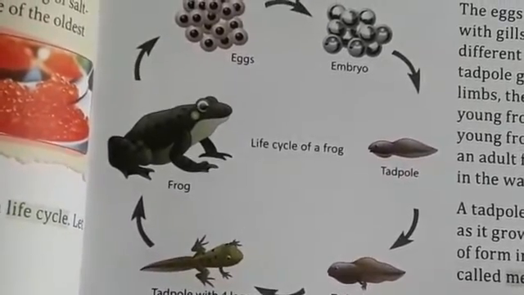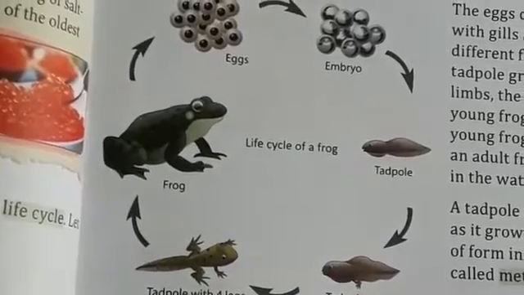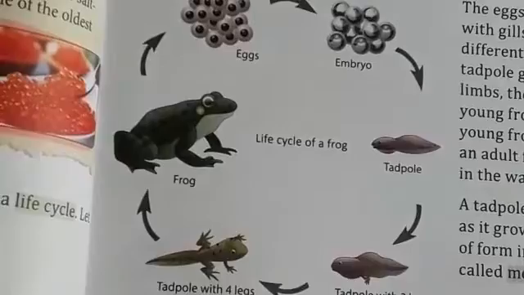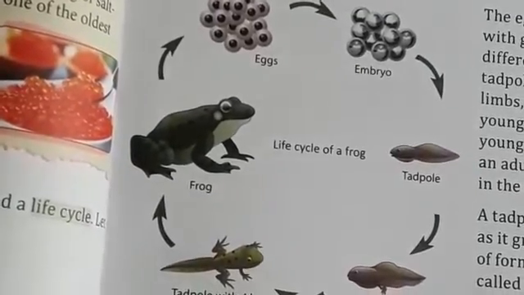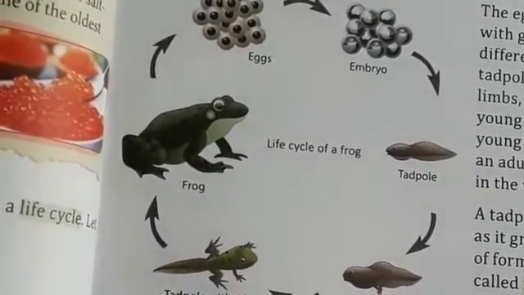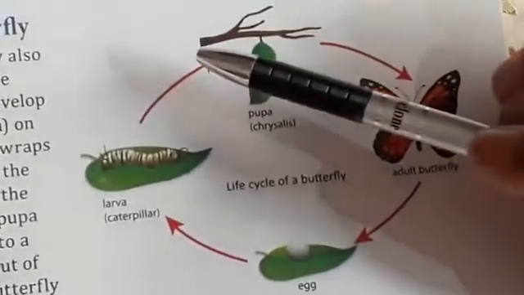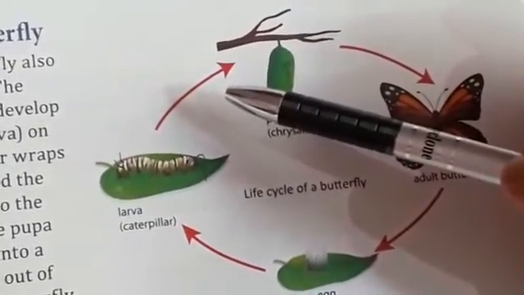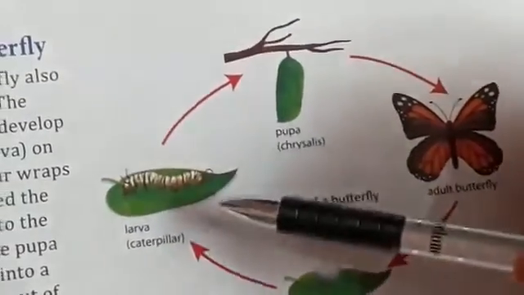A tadpole changes its form entirely as it grows into a frog. Such a change of form in the life cycle of animals is called metamorphosis. Life cycle of a butterfly. The life cycle of a butterfly also shows metamorphosis.